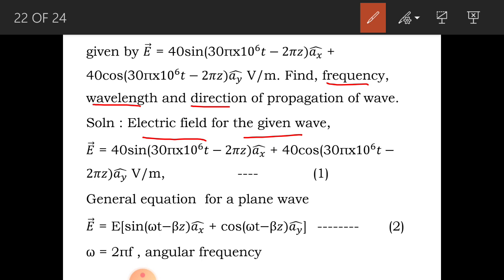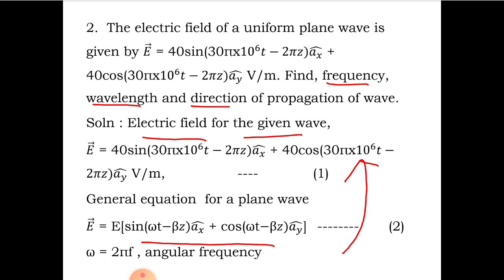Okay, so this is the general plane wave equation, and you people have to remember this equation. It is a very important equation, and a very simple problem. First, for any kind of problem given, you write the plane wave equation: E is equal to E sin(omega t minus beta z) a_x cap plus cos(omega t minus beta z) a_y cap, and you just compare it with the given wave equation. A very simple one. Understood?